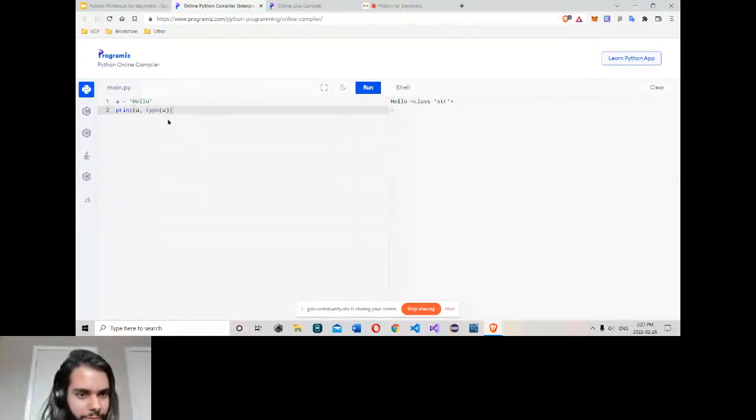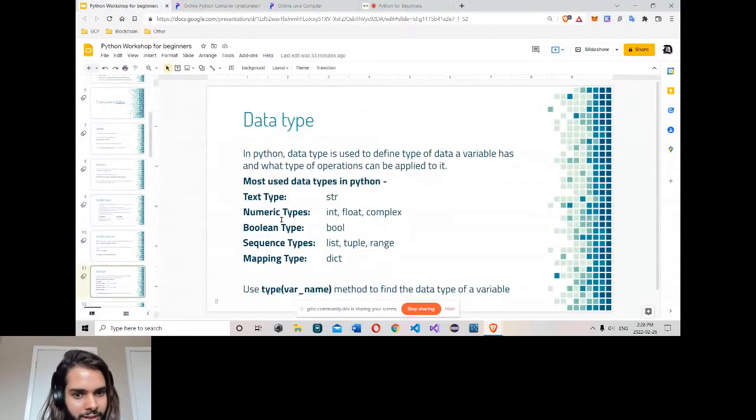A string is simply a collection of letters, alphabets, or characters. Whatever characters we have, we can define a string with either single quotes or double quotes. If you want to find the data type of any variable, simply use type and pass the value a. It will return the type of data we have. So this is a string. Then numeric: int, float, and complex.